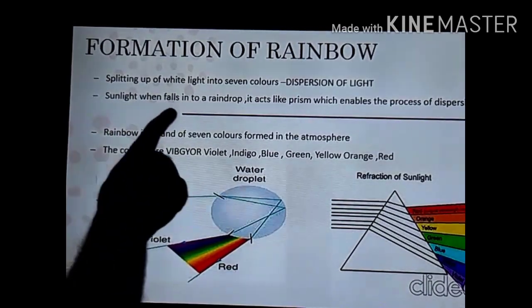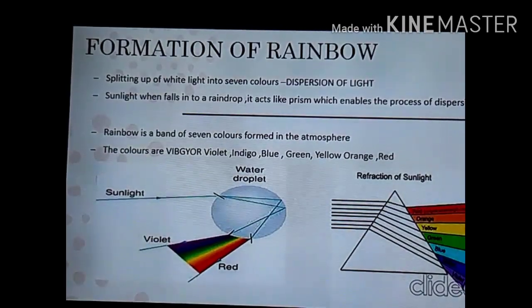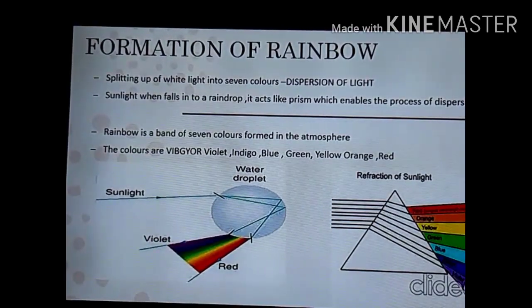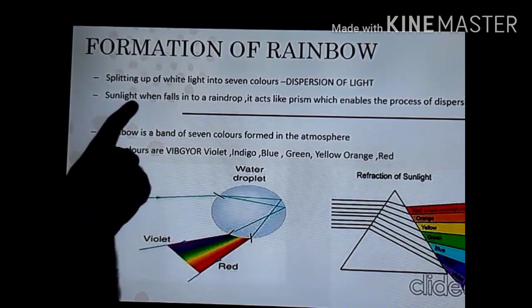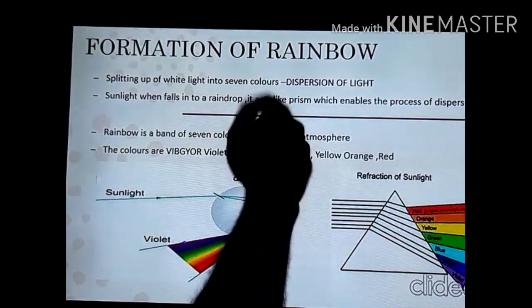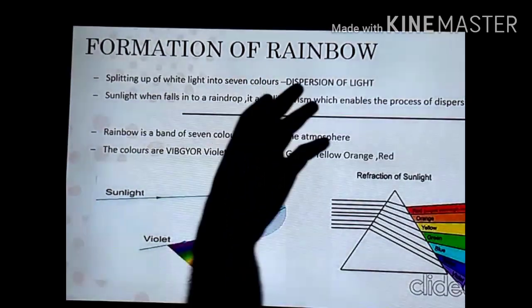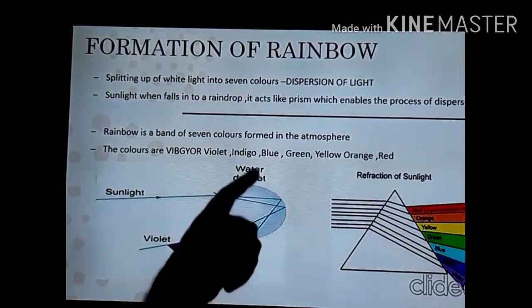And when sunlight falls on a raindrop after a heavy rainfall, you may have observed this also, in the sky a rainbow appears exactly opposite to the sun. Why? Because when the sunlight falls on a raindrop, the raindrop acts like a prism, and the same thing happens as with the prism.